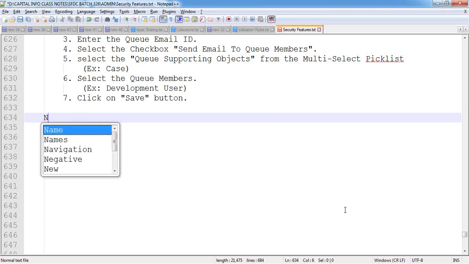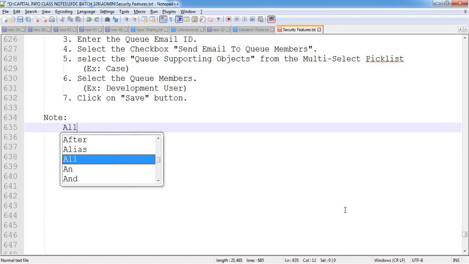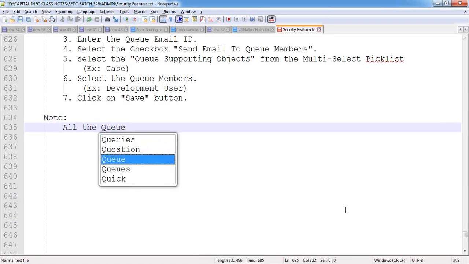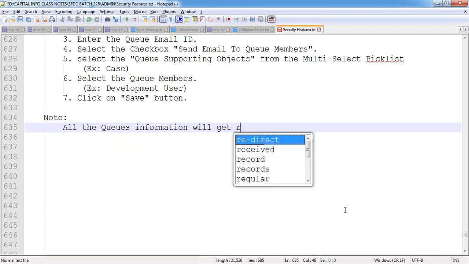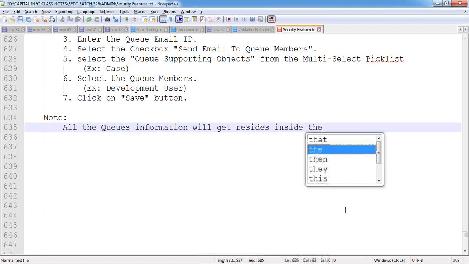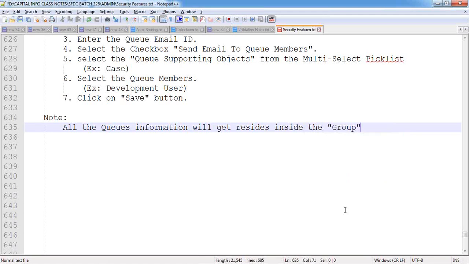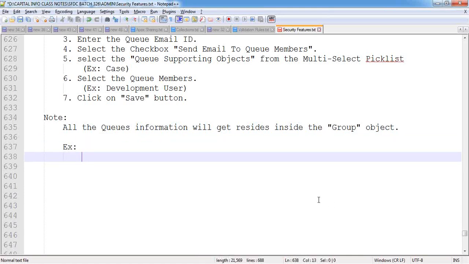Now make a note here. All the queues information resides inside the group object. How can we get all this queues information? I will show you practically.